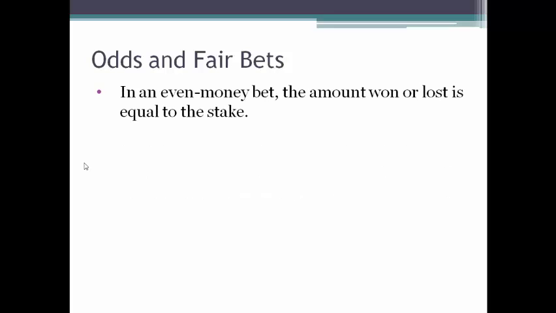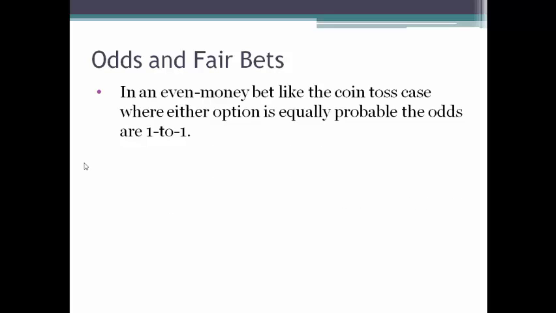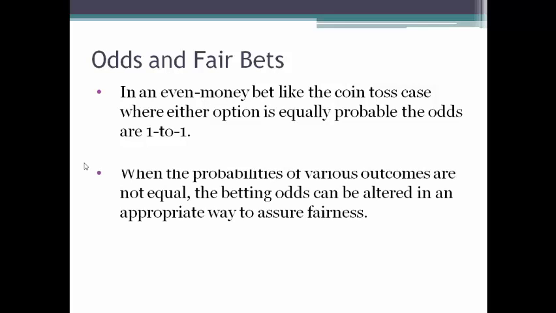In an even money bet, the amount won or lost is equal to the stake. So the case of a single fair coin toss bet would be an even money bet, because you would win or lose $1, the amount equal to the stake, depending on whether the coin landed on heads or tails. In an even money bet, like the coin toss case, where either option is equally probable, the odds are 1 to 1.